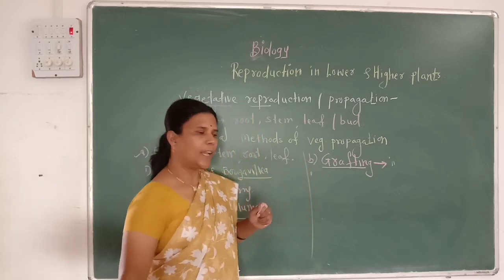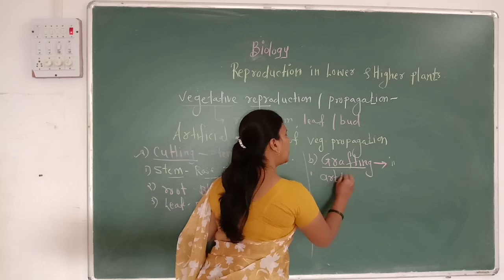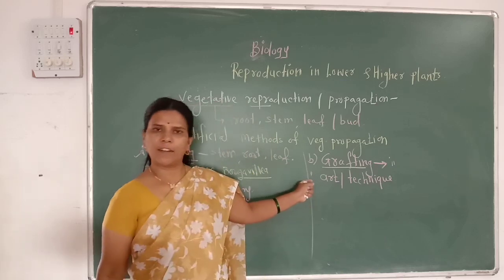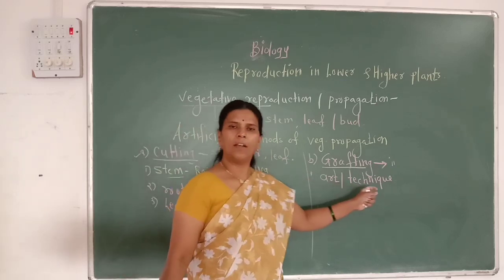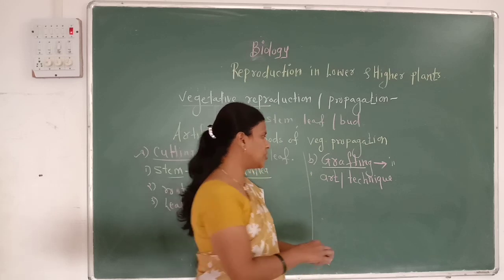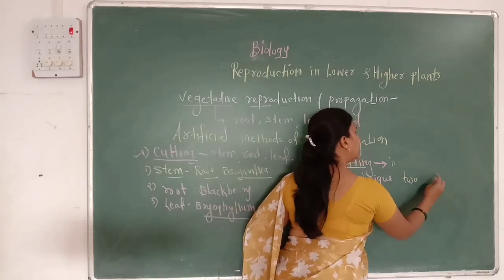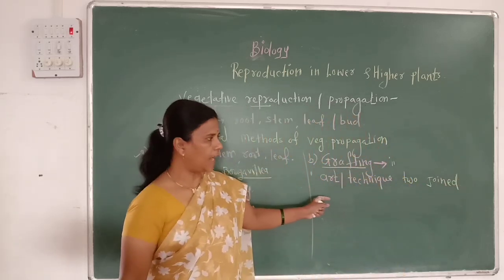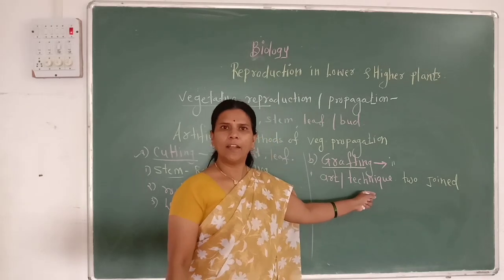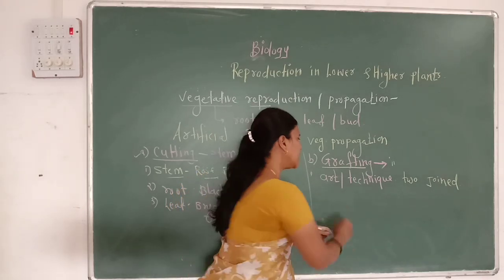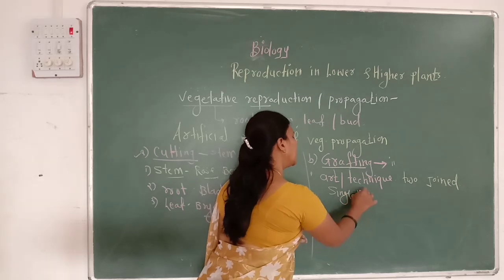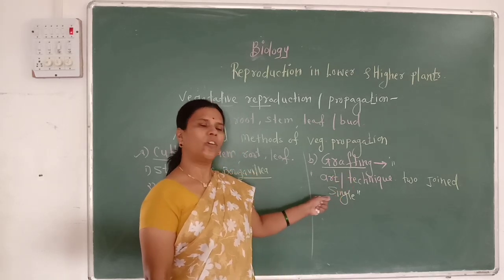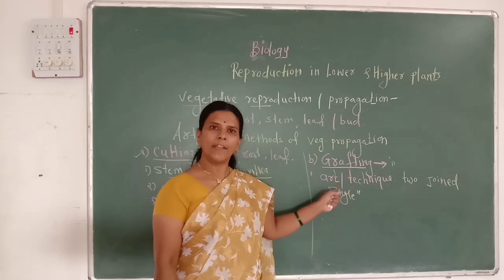We define grafting as an art or a technique in which 2 desirable plants are joined together in such a way that they live or continue their life as a single plant.